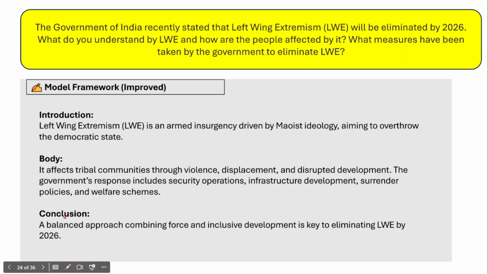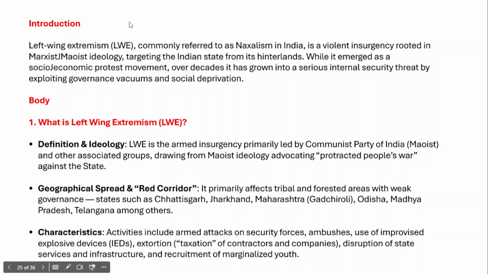And then in the conclusion of this answer, you emphasize the need for a balanced approach when it comes to combating left-wing extremism and also achieving inclusive development in the areas affected by the problem of left-wing extremism. Now, in the introduction of this answer, what do you have to write? In the introduction, you briefly write about left-wing extremism, or you define left-wing extremism, which is also called Naxalism.